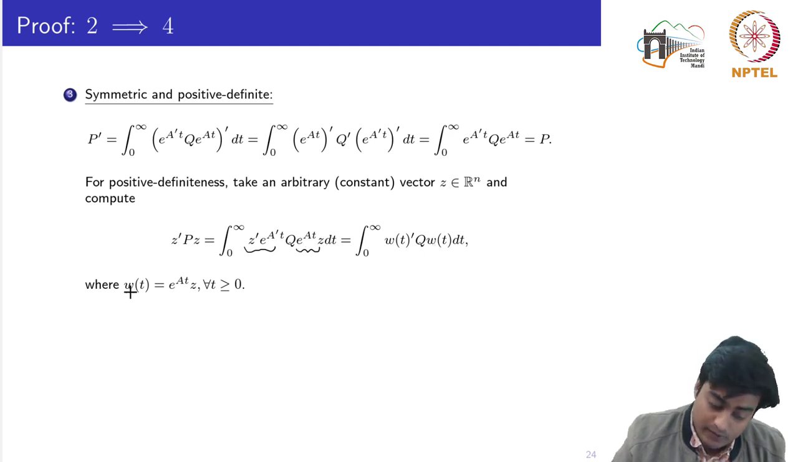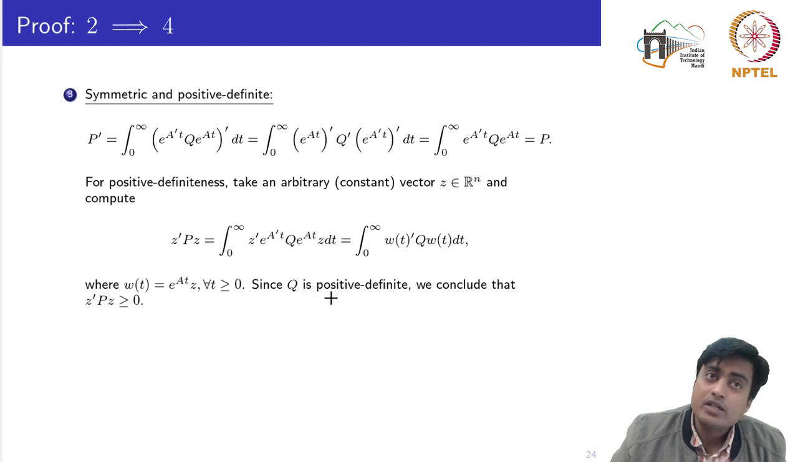See, if you take the w transpose, you would obtain Z transpose e to the power A transpose t, which is this part. So I can write this as w transpose Q w. We know that Q is already a positive definite matrix. If Q is a positive definite matrix, then this part would be greater than or equal to 0. We will come to the equal to 0 part.